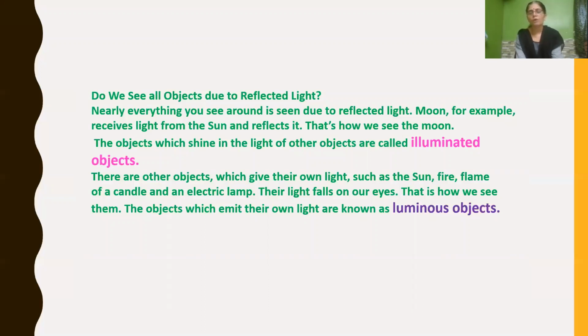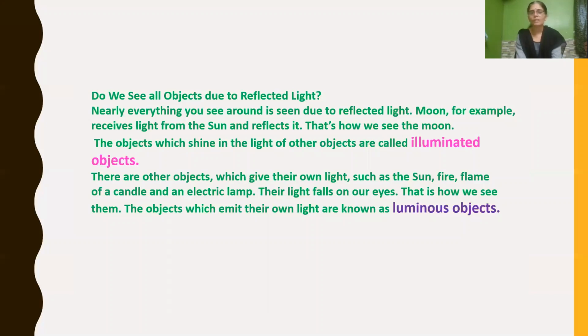The objects which shine in the light of another object are called illuminated objects, or non-luminous objects, because they cannot produce their own light. Like the moon, they receive the light from the sun and then reflect it. So it is called an illuminated object.